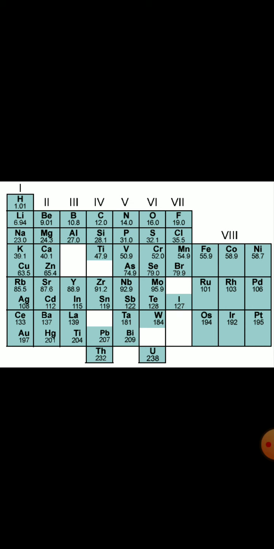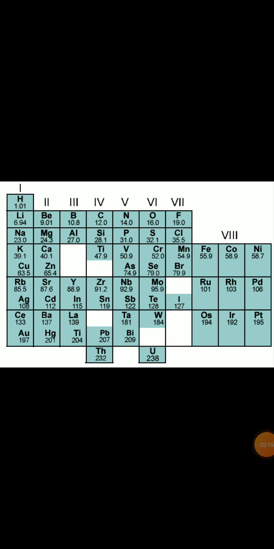And he said that the properties of those elements will be similar to the group in which they are kept. So he boldly predicted that there will be elements which will be placed in these gaps. This way he kept gaps.